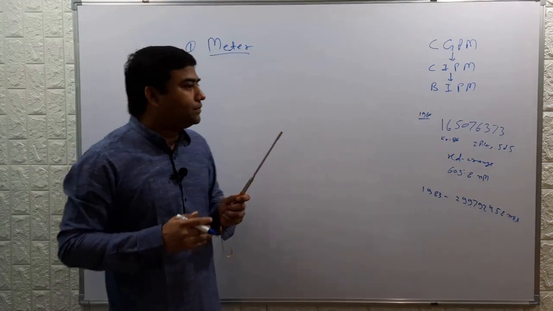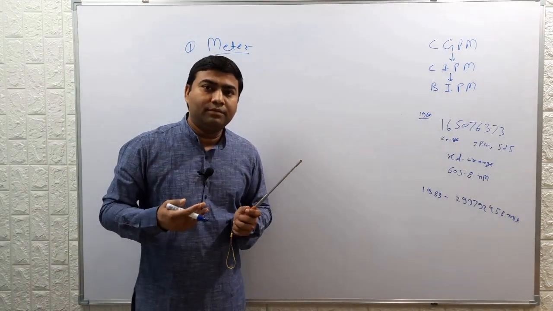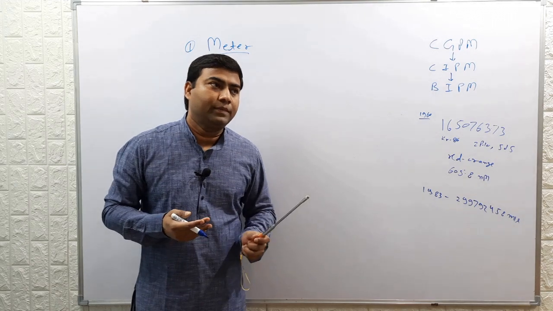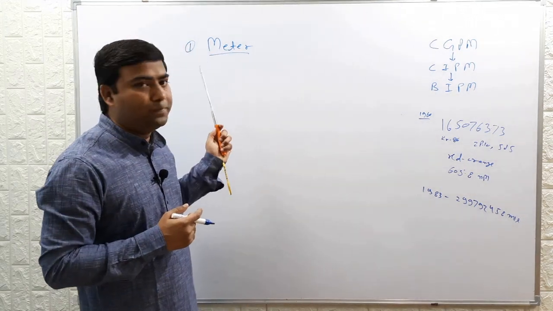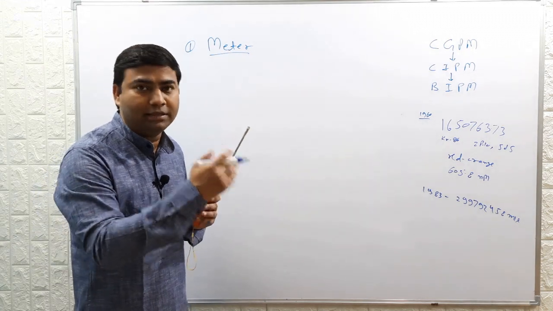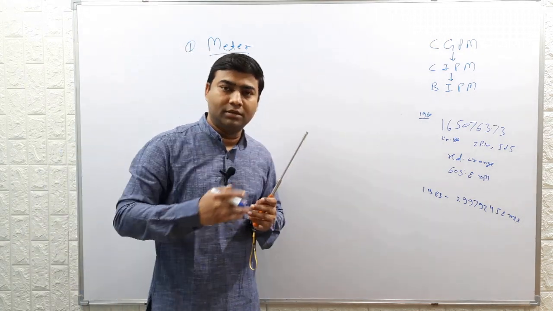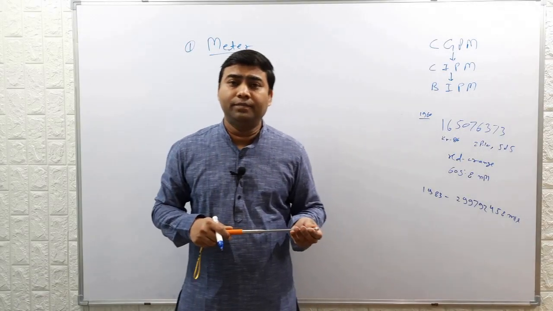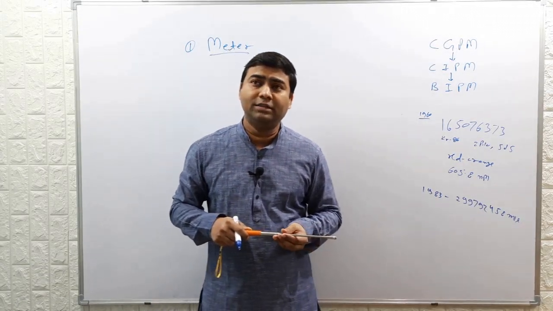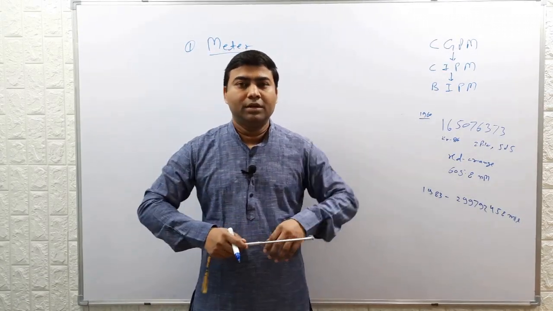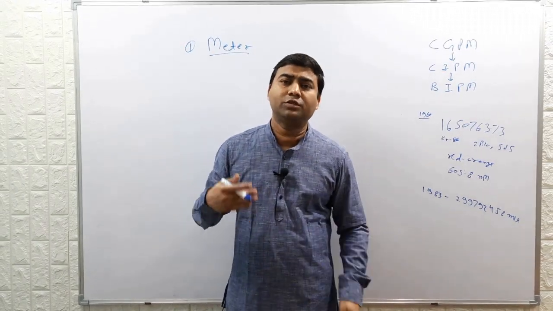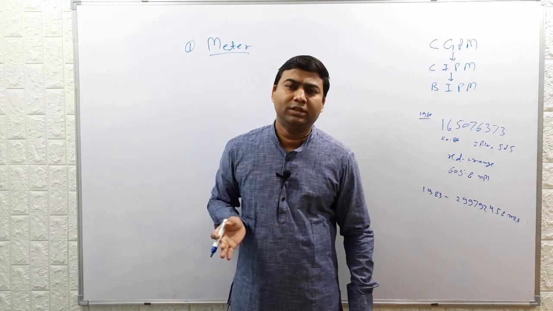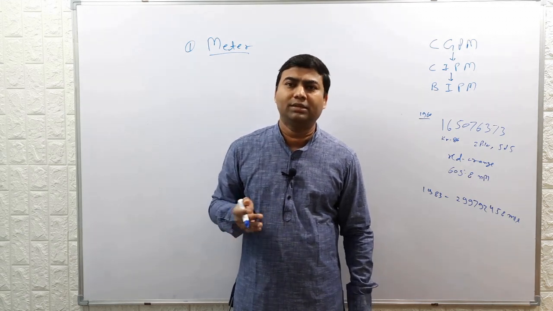So meter, in the metric system or SI system, is the unit of length. Meter is the base unit to measure length or distance. Before the metric system proposed by France, in ancient times, length was measured with different units. They were using different units to measure length.